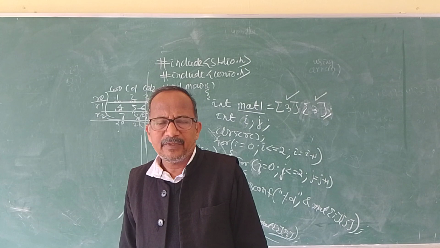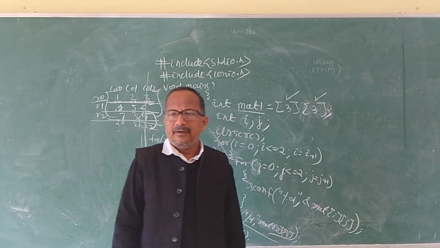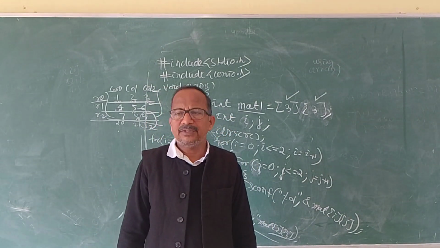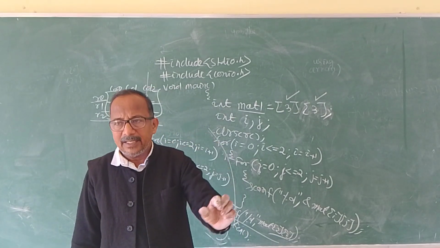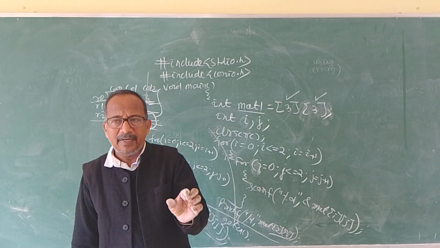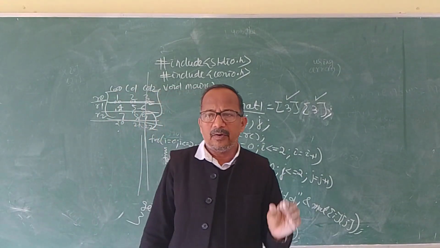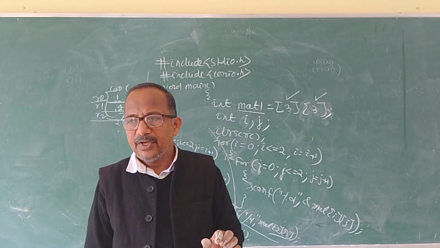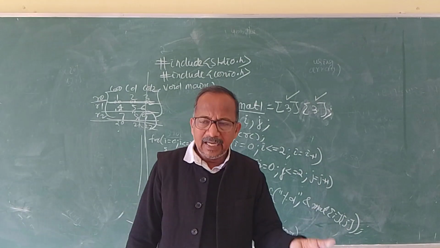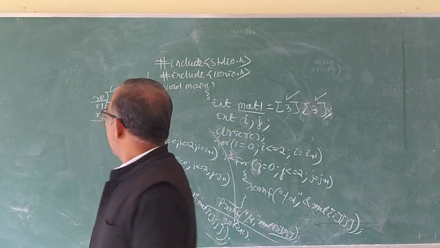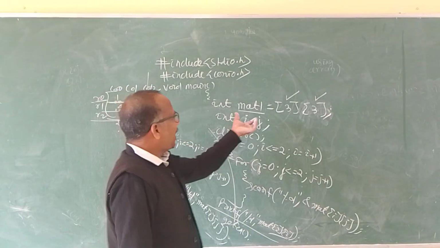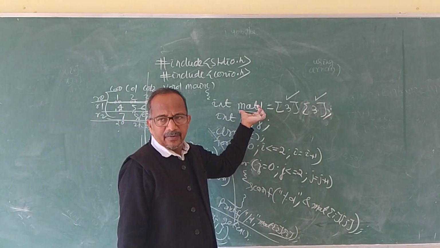What is an array? An array is a very important data structure in C, where similar types of elements are stored in consecutive memory locations using a single name and using a subscript. Here mat1 is the name of the array.